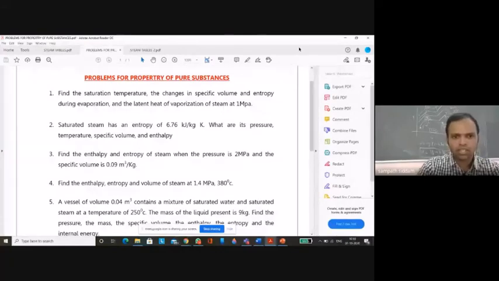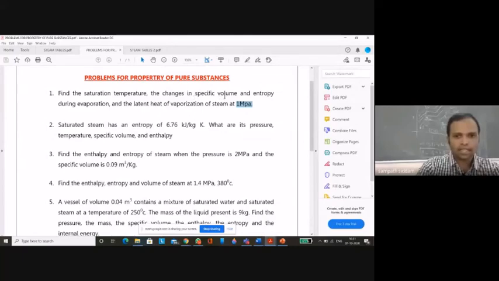Here, I'll give you a hint on how to solve problem number 1. Find the saturation temperature, the change in specific volume and entropy during evaporation, and the latent heat of evaporation of steam at 1 MPa. Go directly to the steam table, pressure base, at 1 MPa. Identify Tsat and note it down. For the change in specific volume, identify vf and vg and vfg.